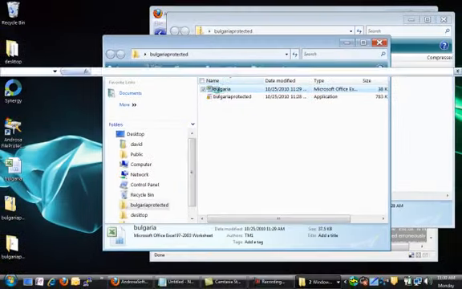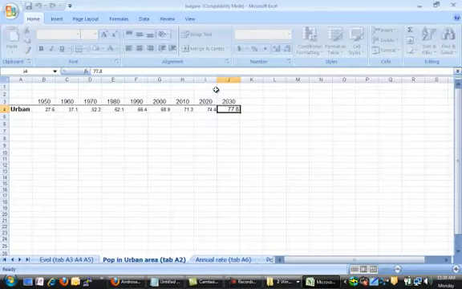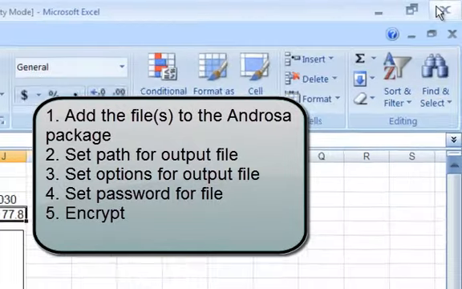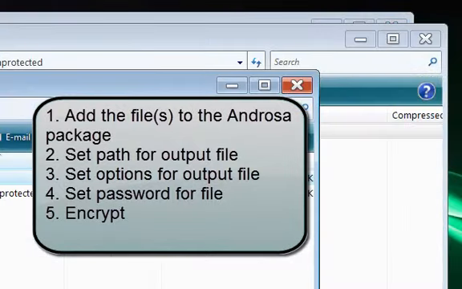So to review the steps again, to encrypt the file, you want to add the file to the Androsa package, or file or files. You want to set the path of the output file, keeping in mind that it will always default to C, and you generally don't want to save it to C. You want to set the options for the output file, whether or not you want to include it in a zip file, and you need to do that if you're going to send it through email. You'll set the password for the file, and then you'll encrypt it.